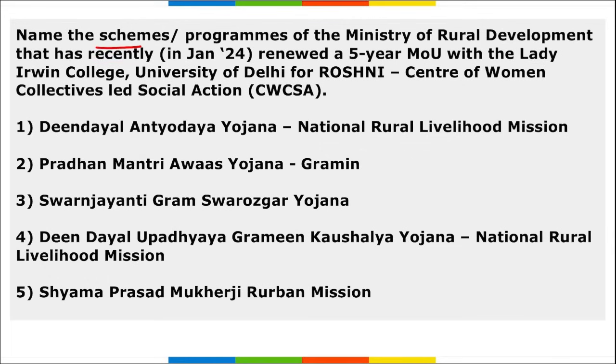Next, name the scheme or program of the Ministry of Rural Development that recently renewed a 5-year MOU with Lady Irwin College, University of Delhi, for the Roshni. What is Roshni? You should know. First of all, tell me what is the full form or what is this Roshni? So remember, Roshnis are the centers of women collective led social action, and they basically work to empower women. Correct? They help them in the food sector, nutrition, health, water, sanitation, etc.